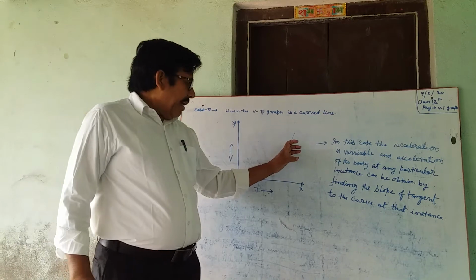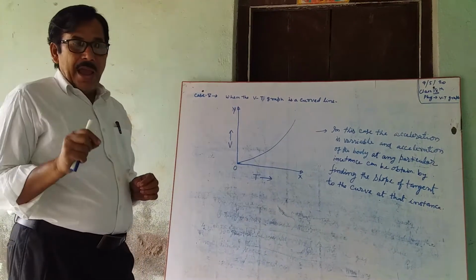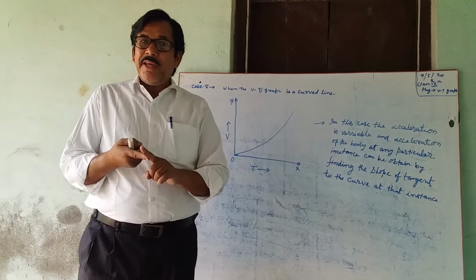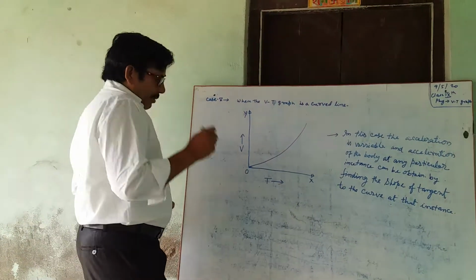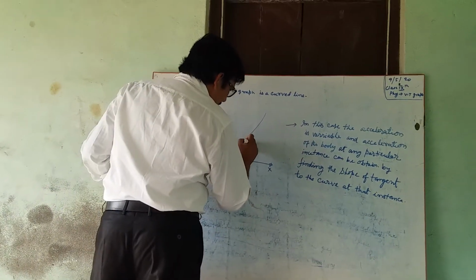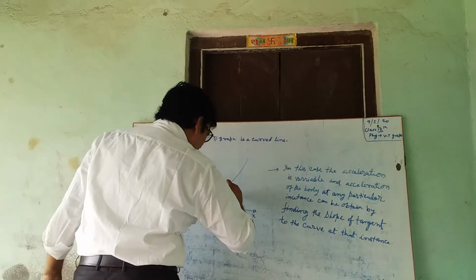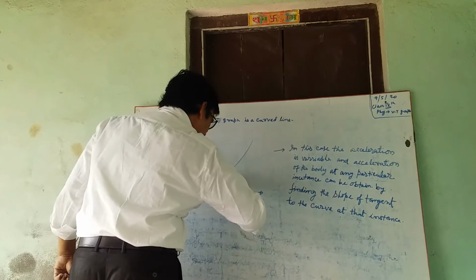To find the acceleration at any instant, we have to find the slope of the tangent to the curve at that instant. Suppose we want the acceleration at this point, we must draw a tangent to the curve.